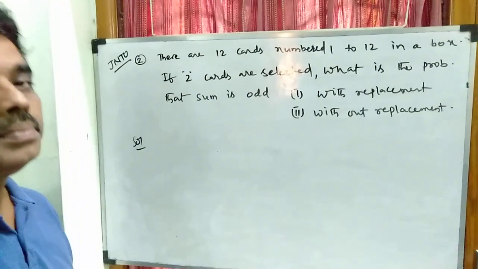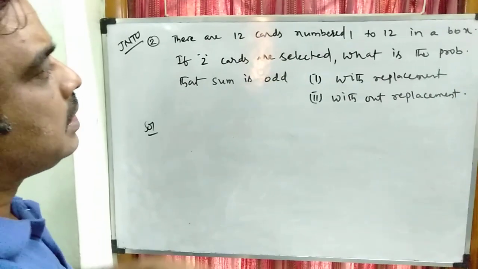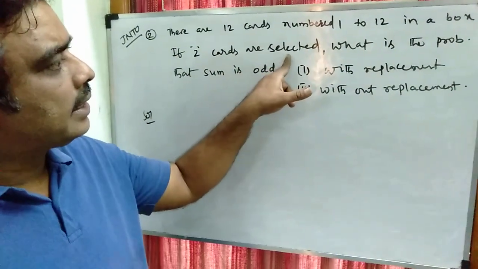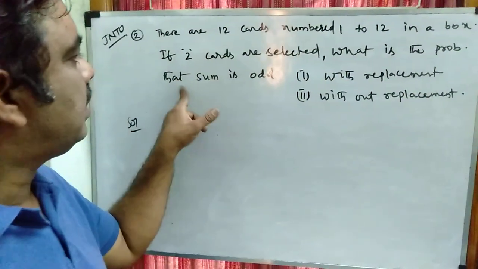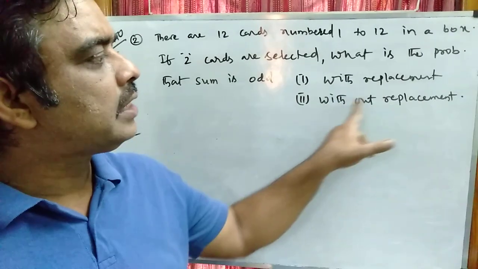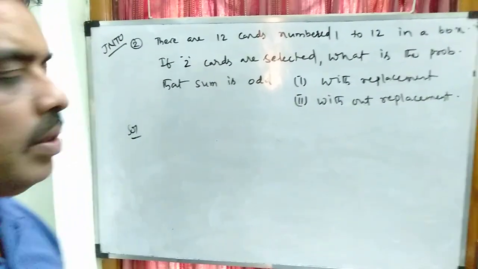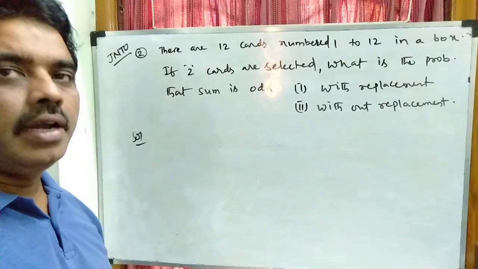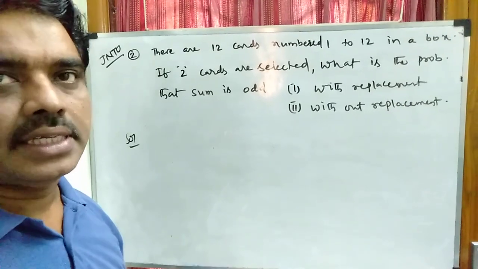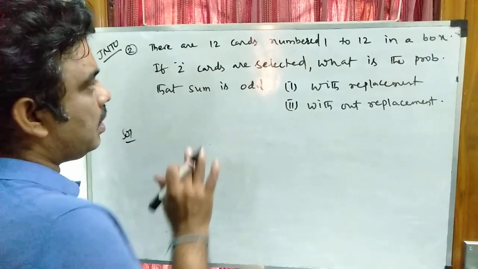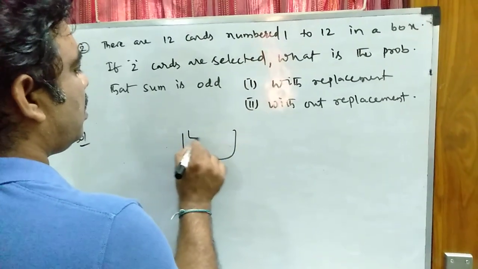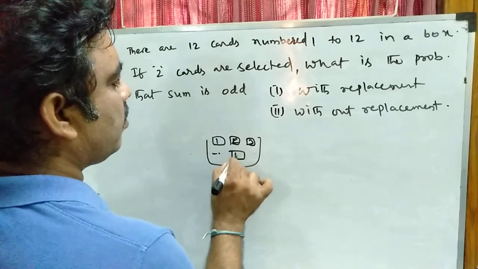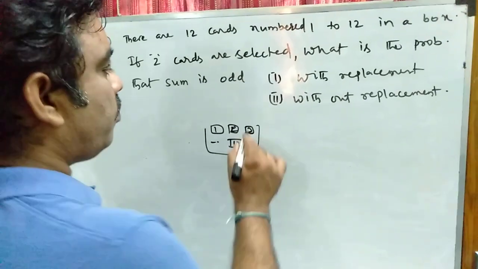See the second problem. There are 12 cards numbered 1 to 12 in a box. If 2 cards are selected, what is the probability that the sum is odd, with replacement and without replacement? This problem also comes under the multiplication theorem on probability, for dependent events and independent events. So understand the problem. There are 12 cards numbered 1, 2, 3, and so on up to 12.